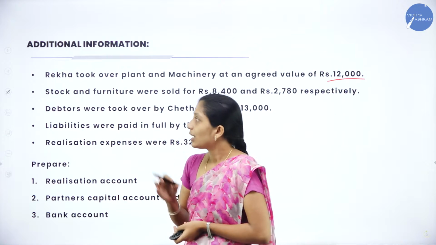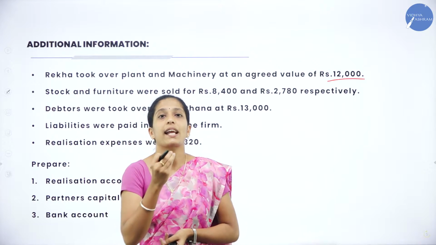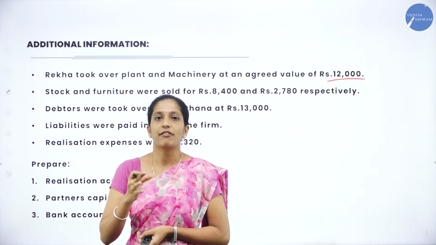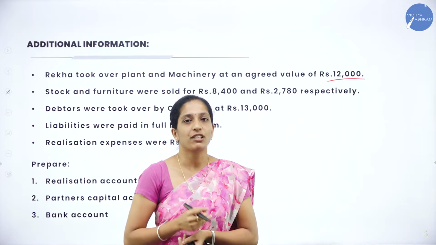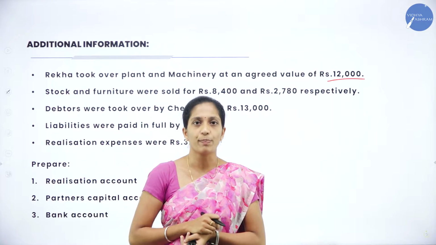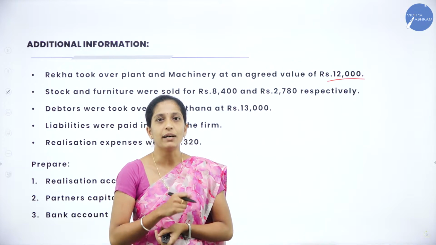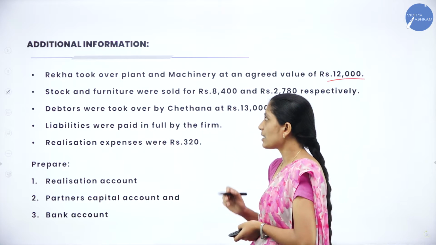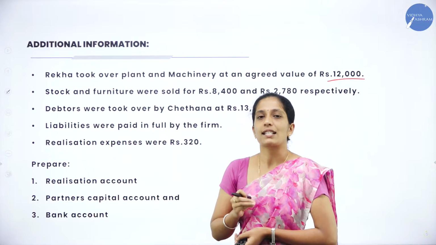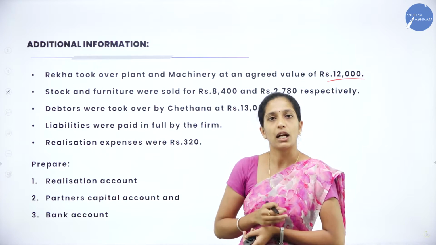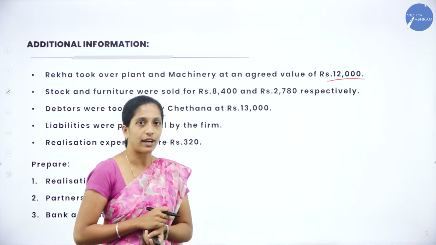Now what happens here: during dissolution of a partnership firm, certain assets will be taken by the partner itself. For example, if a machinery is there in an organization, a partner might take that machinery during dissolution of a partnership firm. That also we have to record while preparing final accounts. The sentence itself tells us there was an asset, plant and machinery, and Rekha has taken over that asset. We shall see later how we are going to adjust it in our final accounts.